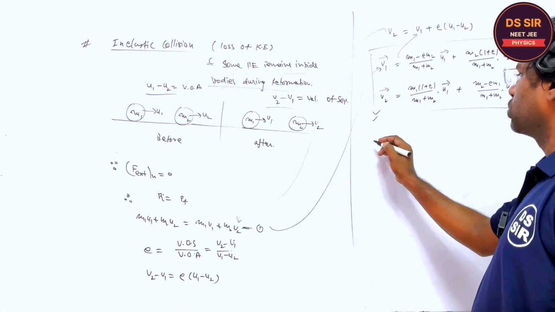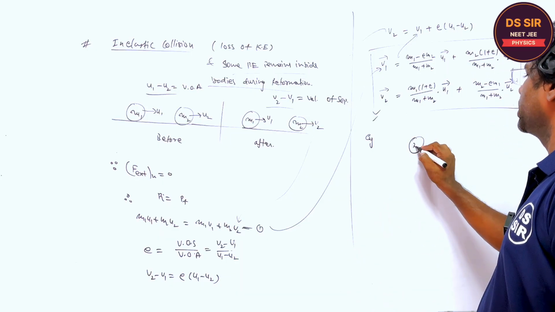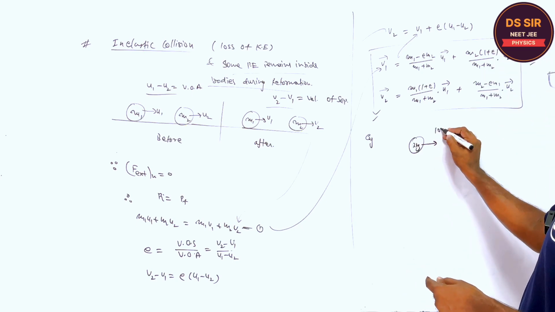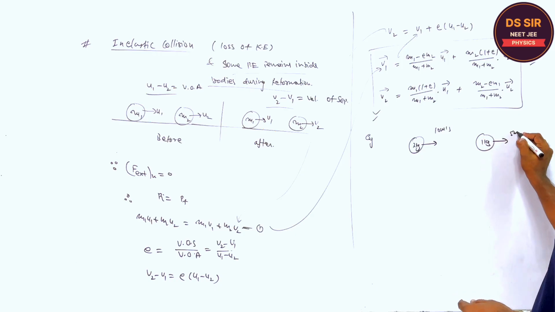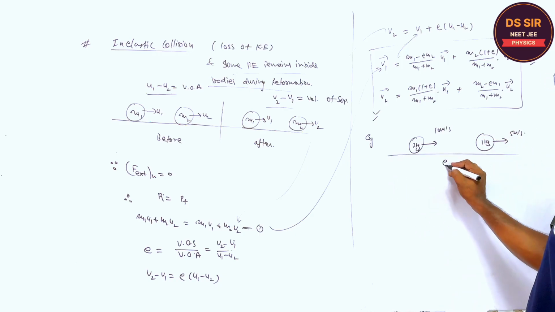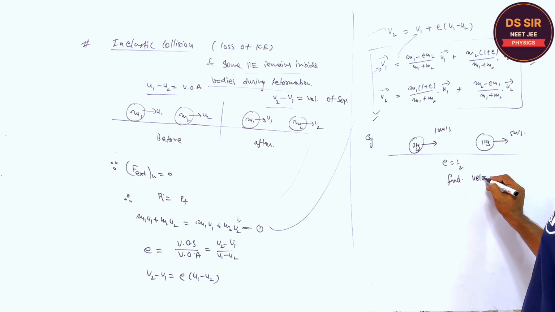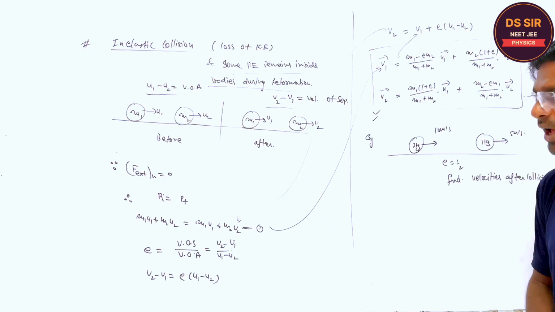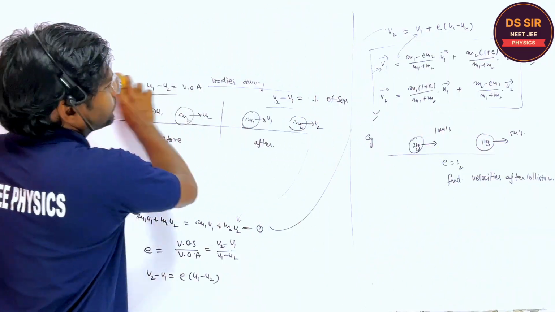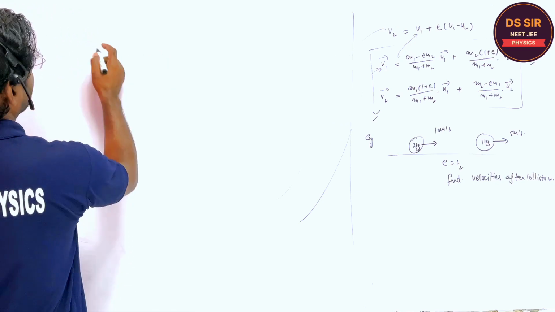So we can do one question. For example, this is a 2 kg mass moving with a speed of 10 meter per second. This is a 1 kg mass moving with 5 meter per second. If the coefficient of restitution is 1 by 2, find the velocities after collision. This is a simple question, so you have to remember this formula.